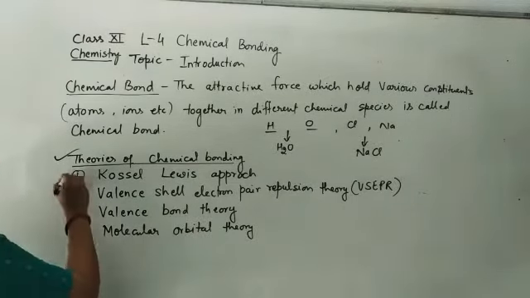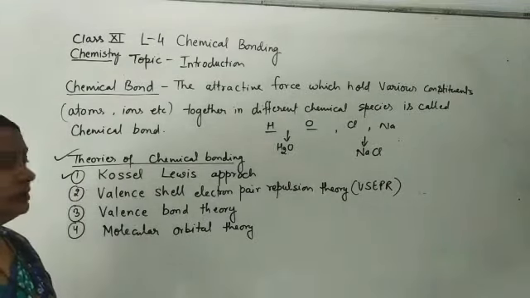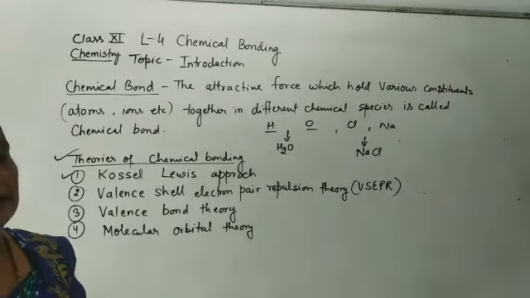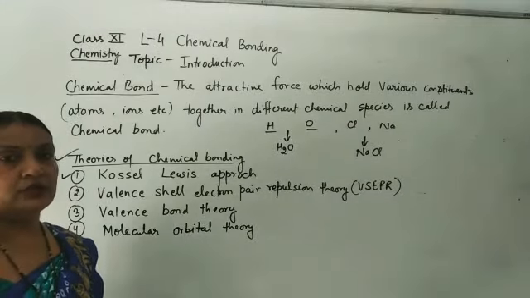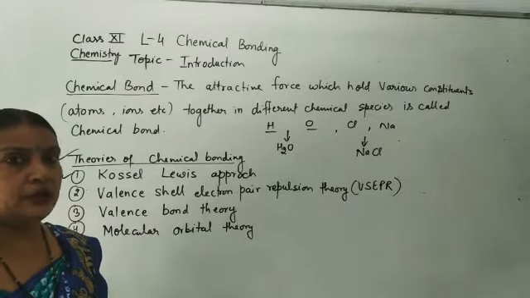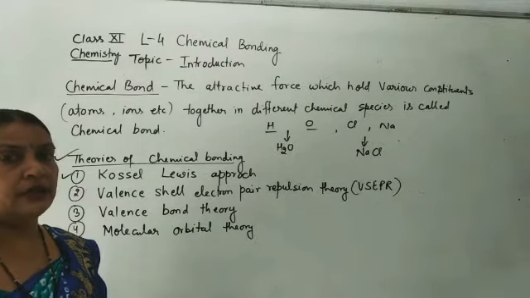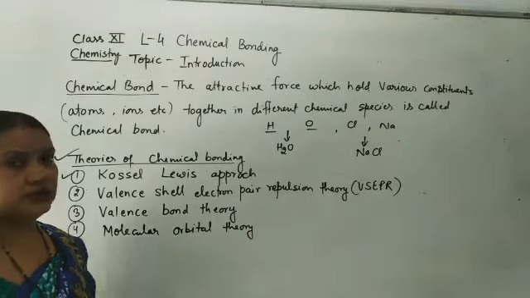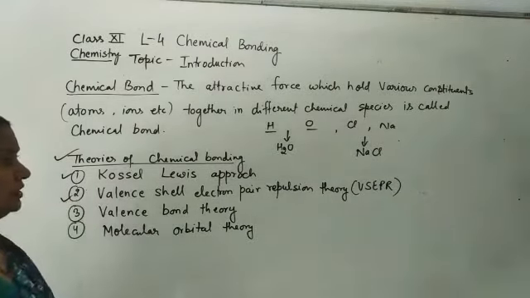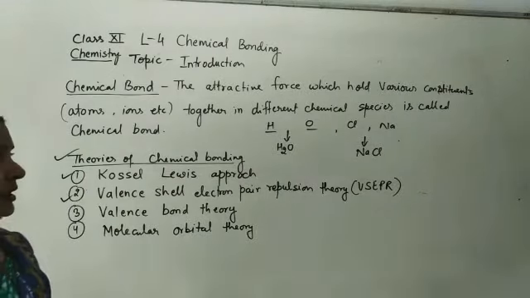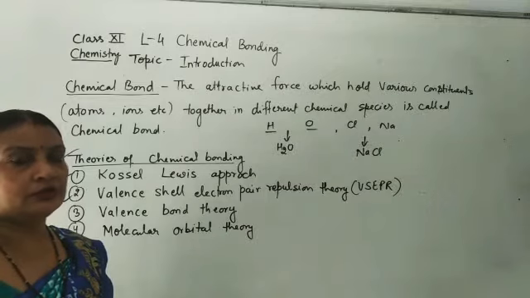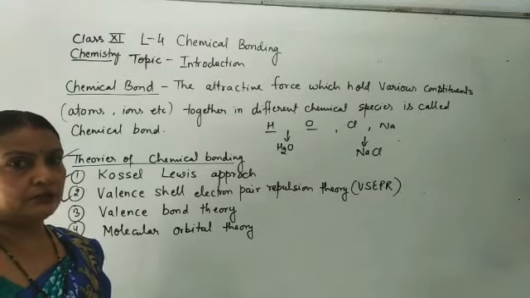First is the Kossel-Lewis approach. It explained why the atoms combine and what is the reason for their combination, and tried to represent chemical bonding in various types of compounds. Then the valence shell electron pair repulsion theory, which tried to explain the shape of molecules. What is the shape of a molecule?